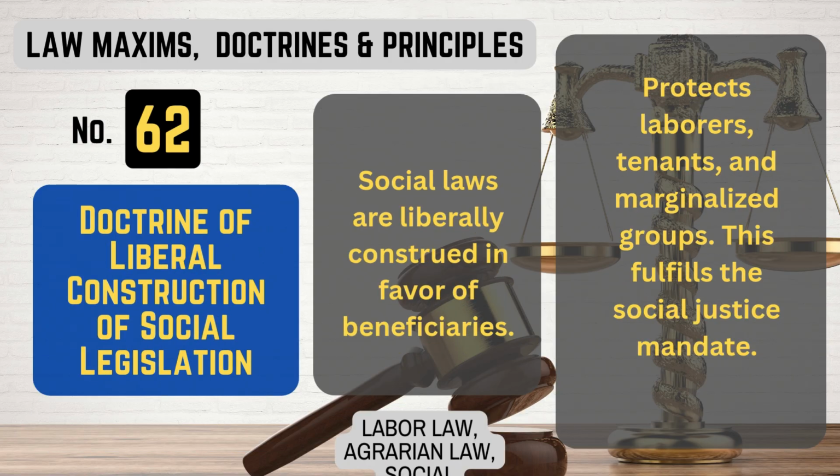Number 62. Doctrine of liberal construction of social legislation. What it means. Social laws are liberally construed in favor of beneficiaries. Protects laborers, tenants, and marginalized groups. This fulfills the social justice mandate. That's doctrine of liberal construction of social legislation.